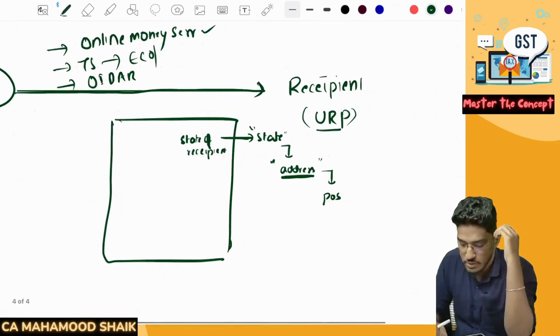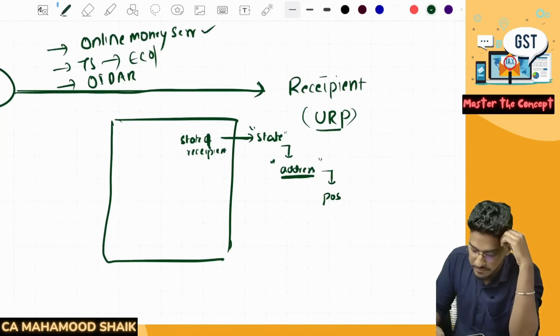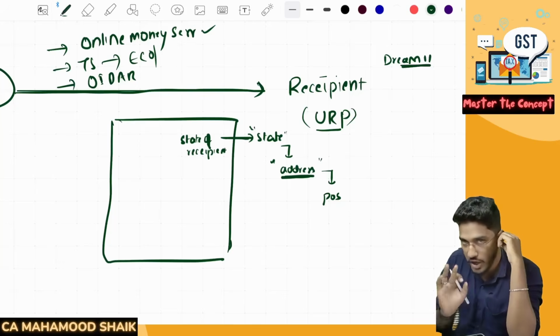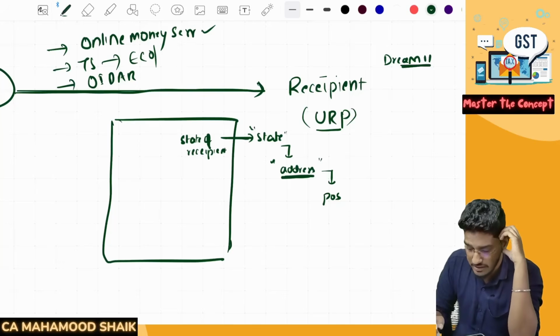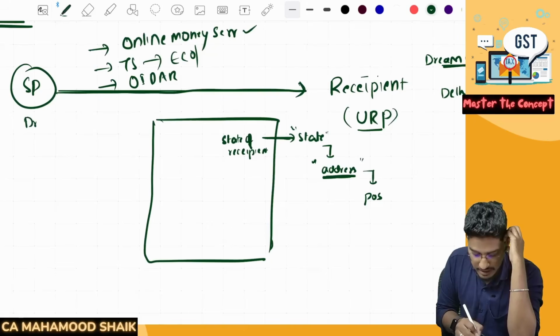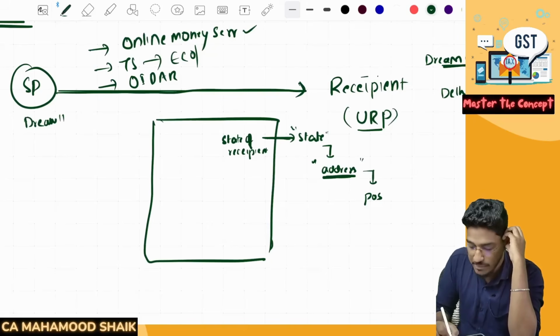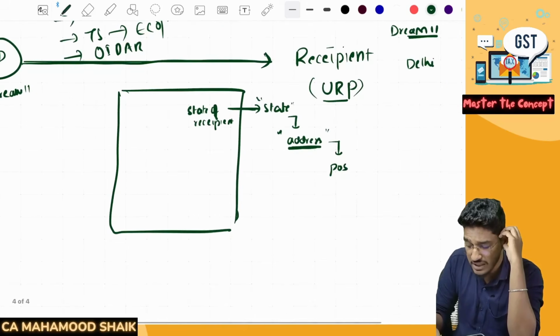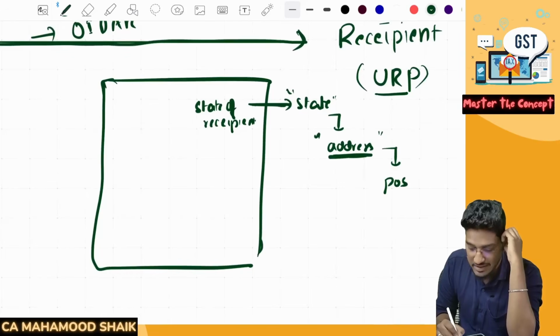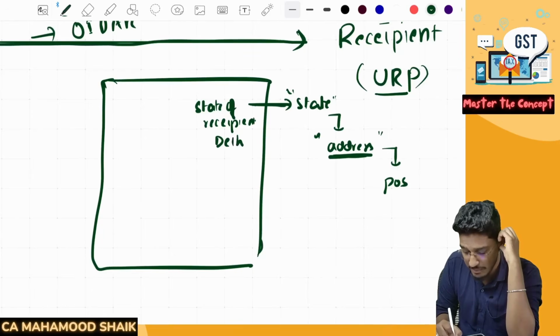So say for example, there is one recipient, he's playing one game. Say for example, he's playing a game of Dream 11. So it is an online money gaming. The recipient is an unregistered person. Say for example, he belongs to Delhi. Now the service provider is there. Dream 11 is a service provider. They are providing online money gaming services to a recipient who is in Delhi. Now for that they will give an invoice. In that invoice, compulsorily they have to mention the state of the recipient. They will mention the name of the recipient and the state of the recipient as Delhi.